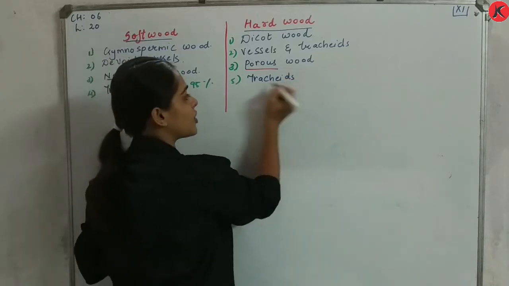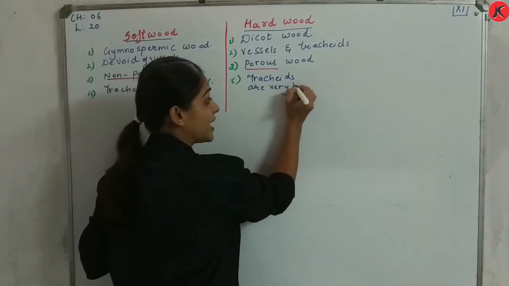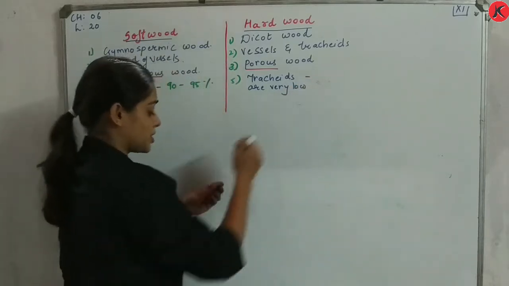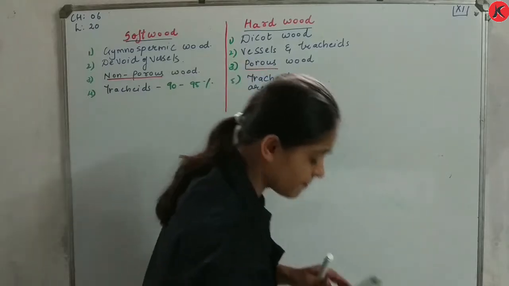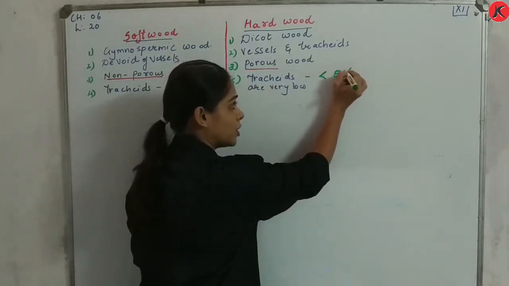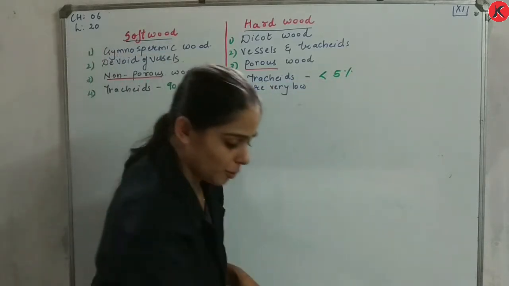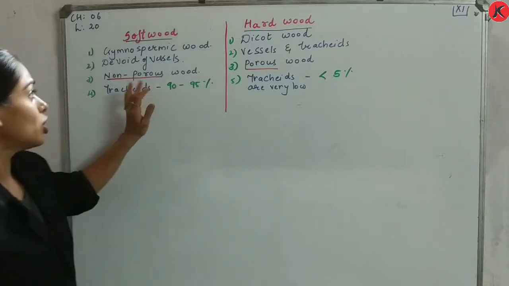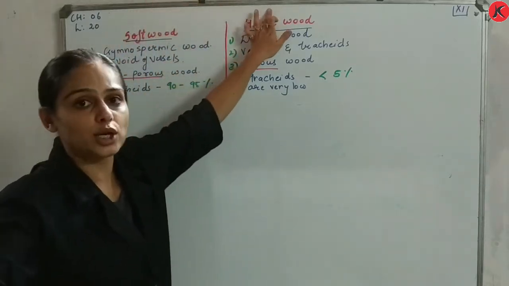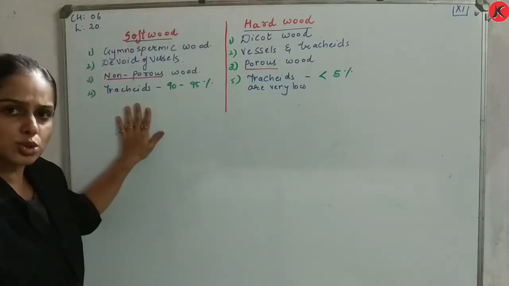But the content of tracheids is very low. In the sense, I can say less than 5%. Let's take the minimum. So these are the main differences between softwood and hardwood. If I am talking about softwood, then it is easy to handle.